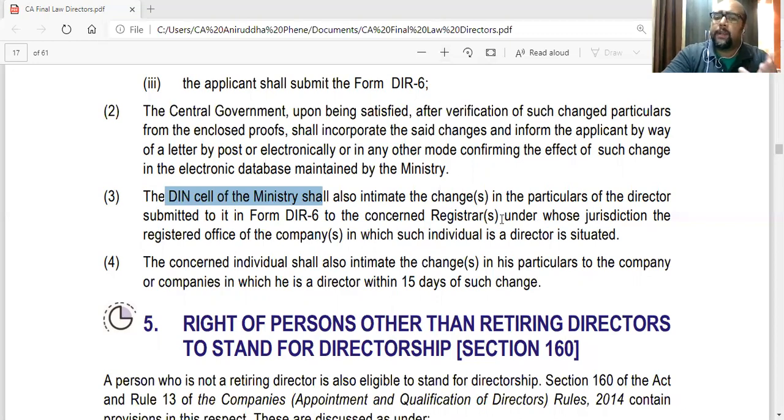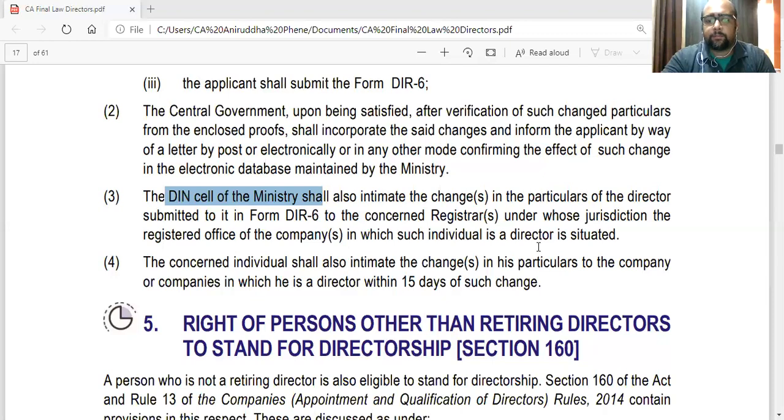The DIN cell will intimate the concerned registrars wherever the companies in which that person is a director are registered. So basically, if a director is a director in a company in Mumbai, the DIN cell will intimate the ROC Mumbai. Similarly, if that director is a director in a company registered in Pune, the DIN cell will intimate the ROC Pune, and so on.